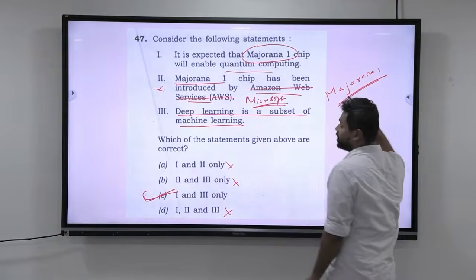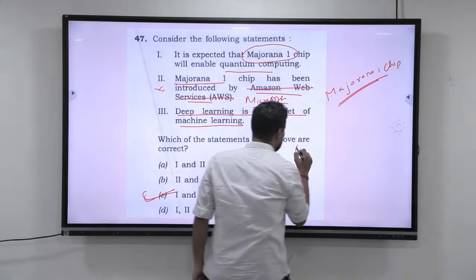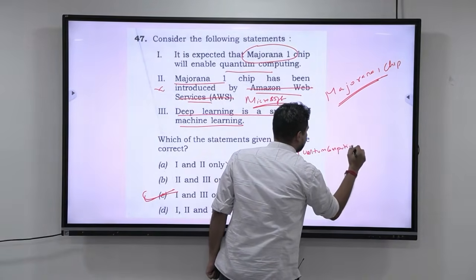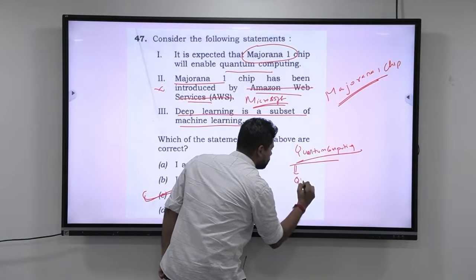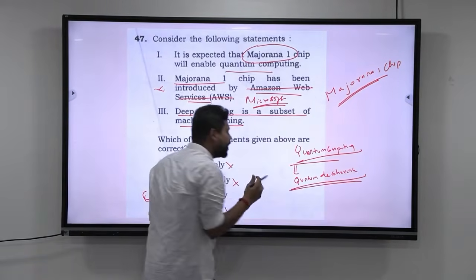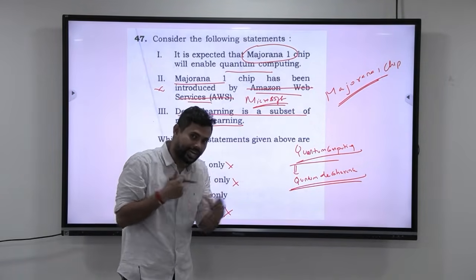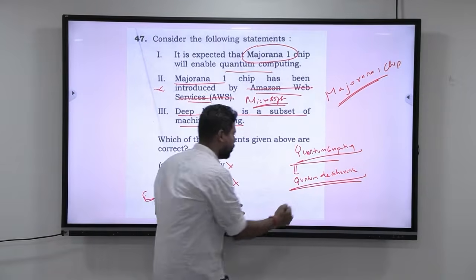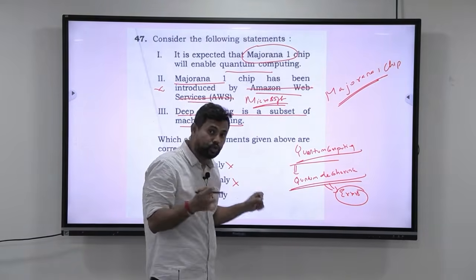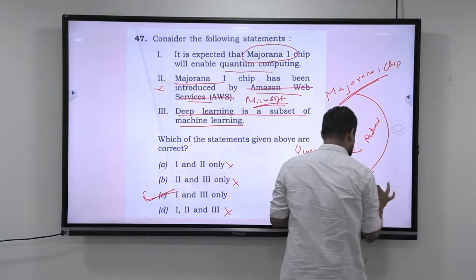Why am I telling that this Majorana chip was very significant is because, let me go back. When you come to quantum computing, there is something called quantum decoherence. Okay. Now this quantum decoherence will disturb the quantum states. When it disturbs the quantum states, whatever process the qubits are taking up, that process gets disturbed. Okay. So this quantum decoherence creates a lot of errors. Now the main job of the chip is to reduce these errors, and Majorana chip is one such that has reduced these errors by a much greater extent.